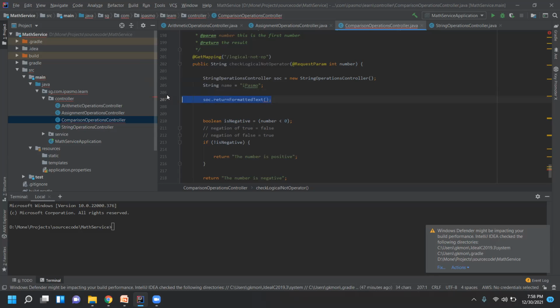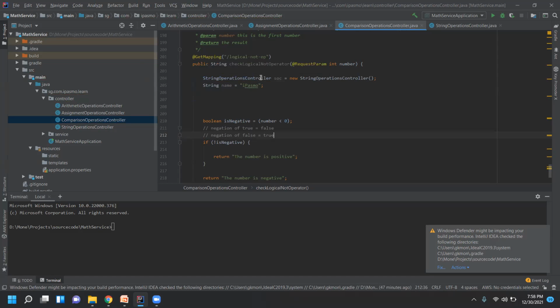Let's try that on our own controller. This is the controller which we have written. I click the Control key and place my mouse over the string operations controller, and it highlights.